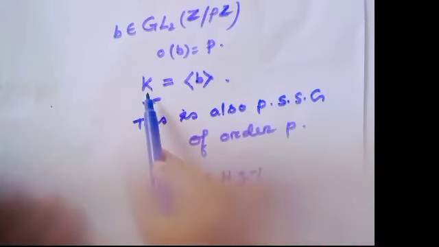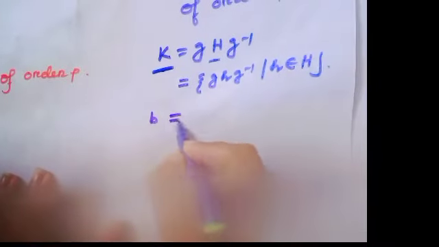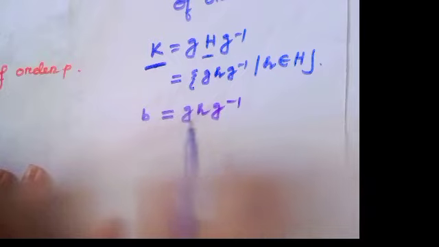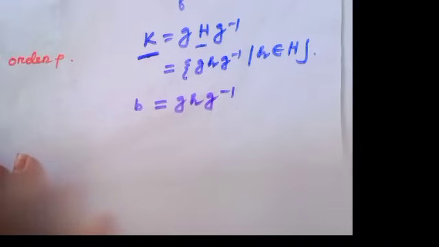Since B is a member of this subgroup K, we can say B equals G h G inverse. Then these two elements are conjugate to each other.